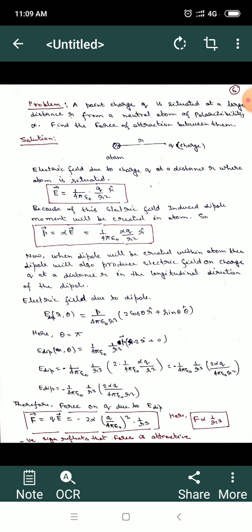So E dipole is equal to minus 1 upon 4 pi epsilon 0, 1 upon r cube, times 2 alpha q upon 4 pi epsilon 0 r square. This is the electric field due to the dipole.